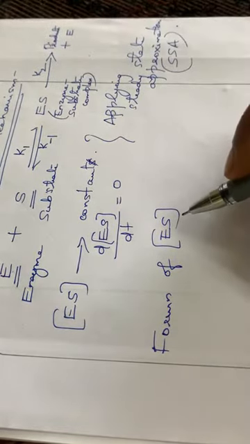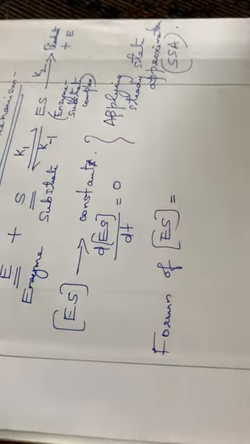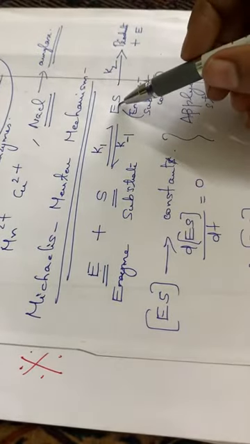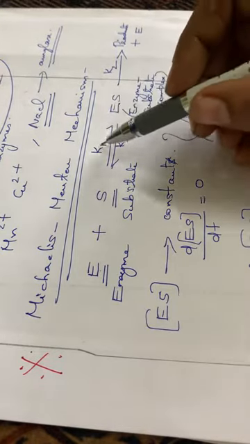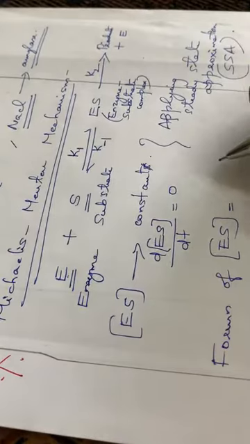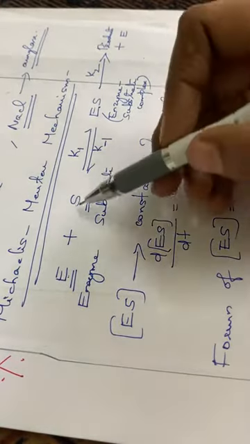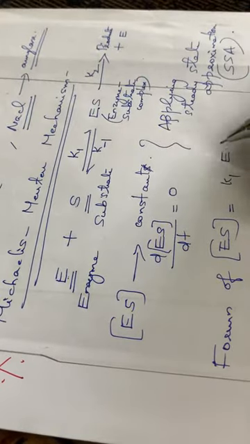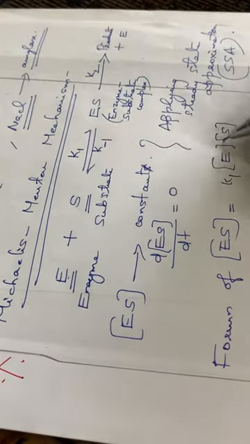What are the reactions leading to the formation of ES? The rate of formation of ES is equal to K1 into concentration of E into concentration of S, where K1 is the forward reaction rate constant.